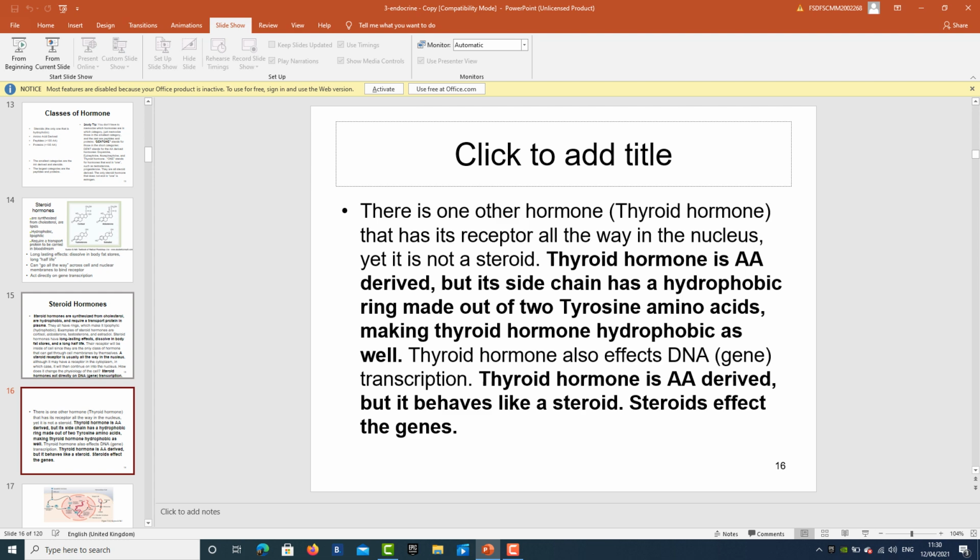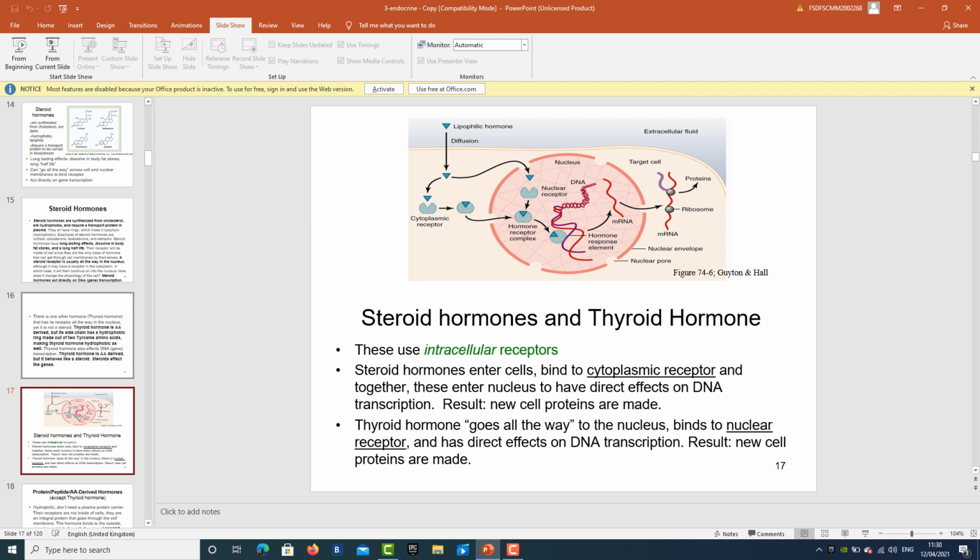Now, look at this diagram. This is a must for all of you to go through and learn if you want to learn how these hormones act. Steroid hormones enter the cell because they are fat soluble, and they bind to a cytoplasmic receptor, and together they enter the nucleus to have direct effects on DNA transcription. So by affecting the DNA, they can lead to production of new cell proteins. Thyroid hormone goes all the way to the nucleus and binds to a nuclear receptor and has direct effects on DNA transcription, resulting in the formation of new cell proteins. See?